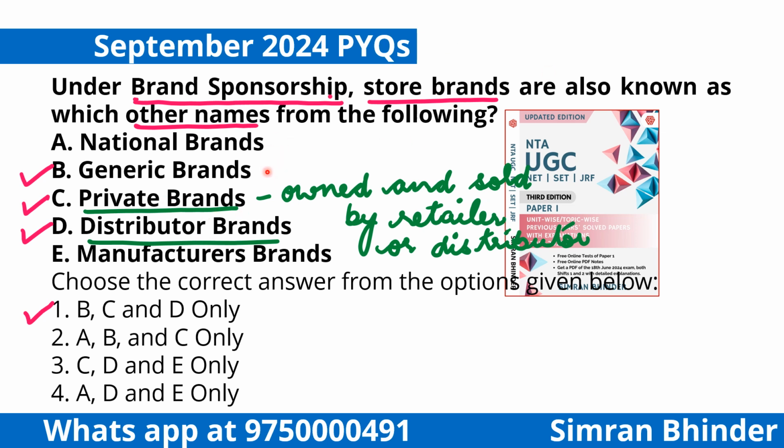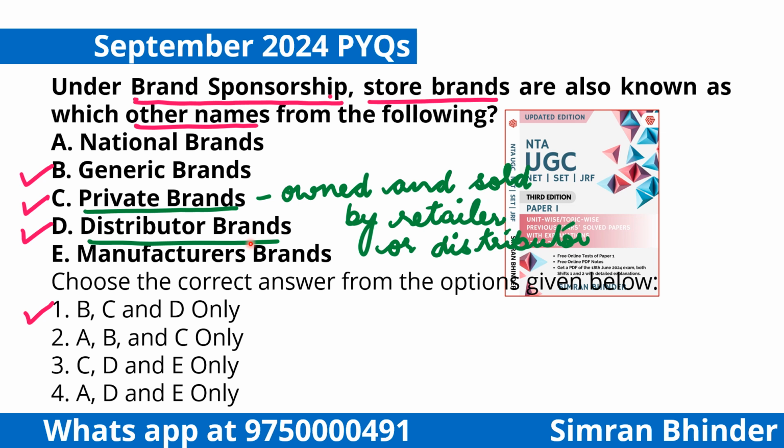And another name we can call it is generic brands. Generic means standard, which is common. So the word generic is associated with retailer controlled branding and it is sold in store specific locations only. So store brands, based upon this, are known as generic brand, private brand, distributor brand.